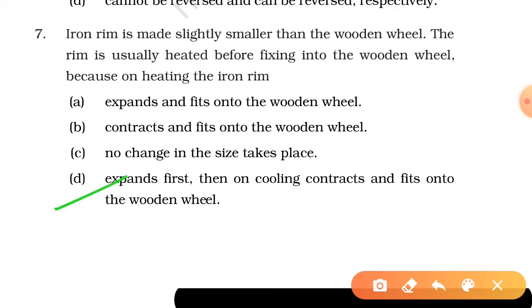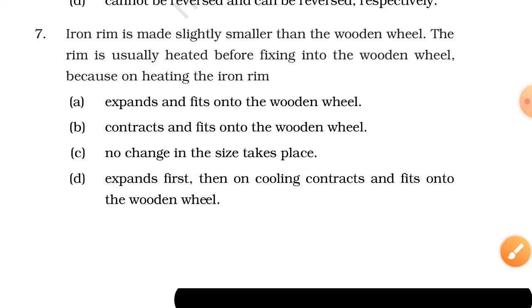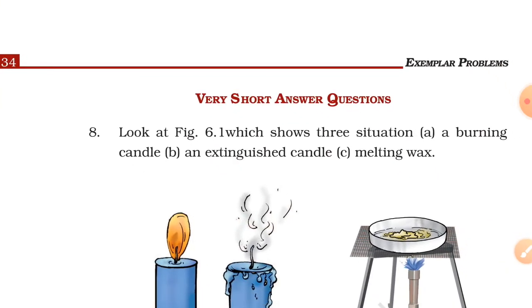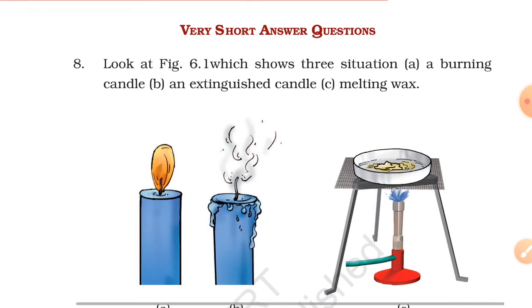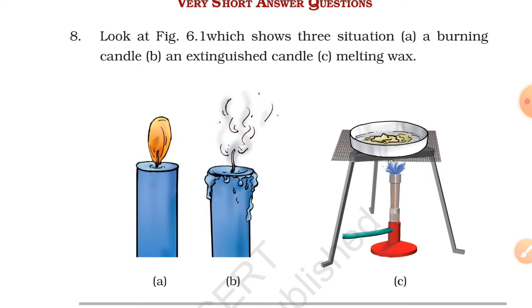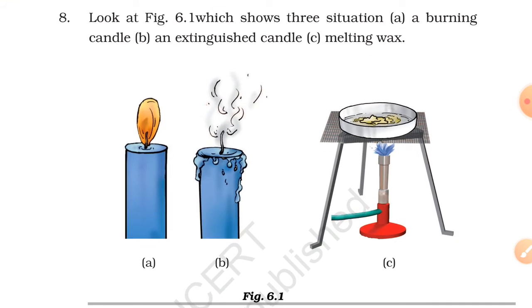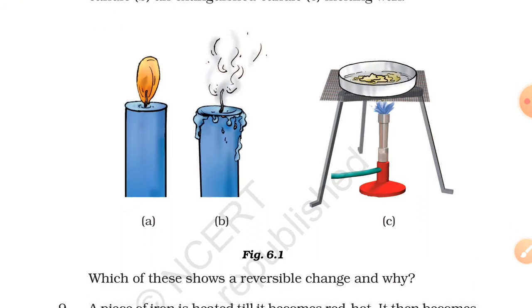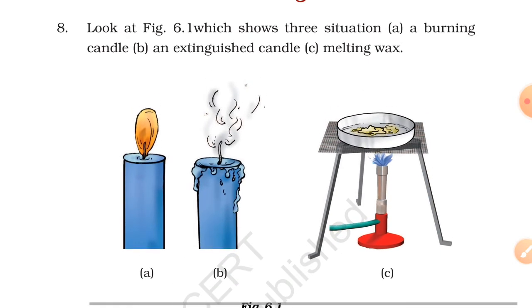Just because we have understood this process in detail today, let's move to the next question. Look, here are the very short answer type questions, I'm explaining those. Here you have been shown a picture in which there are three situations. First you can see a burning candle, then extinguished candle, then melted wax. You have to find out which of these shows reversible change and why.